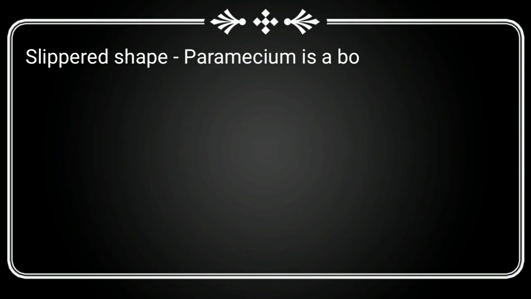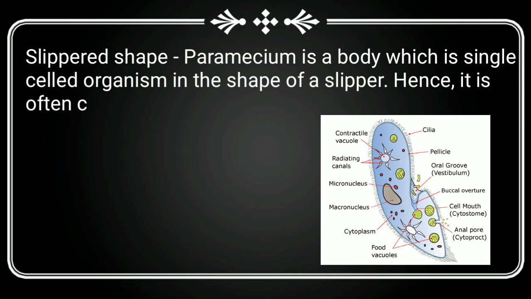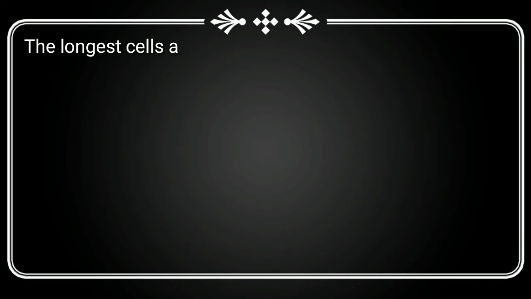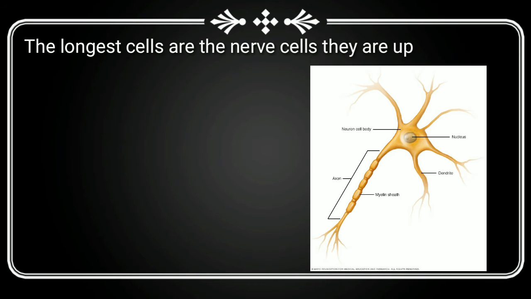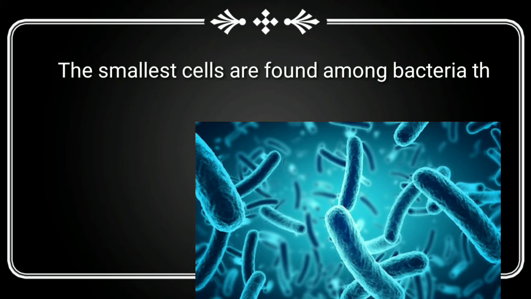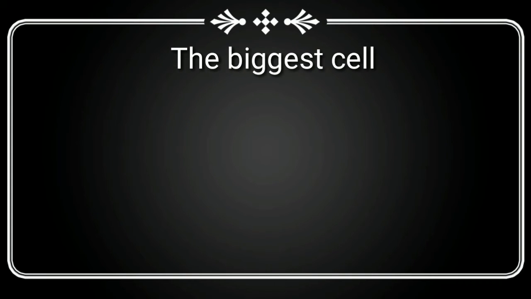Slipper shape. Paramecium is a single-celled organism in the shape of a slipper. Hence, it is often called the slipper-shaped animalcule. The longest cells are the nerve cells. They are up to 3 meters long. The smallest cells are found among bacteria. They are micrometers in length. The biggest cell is the ostrich's egg.